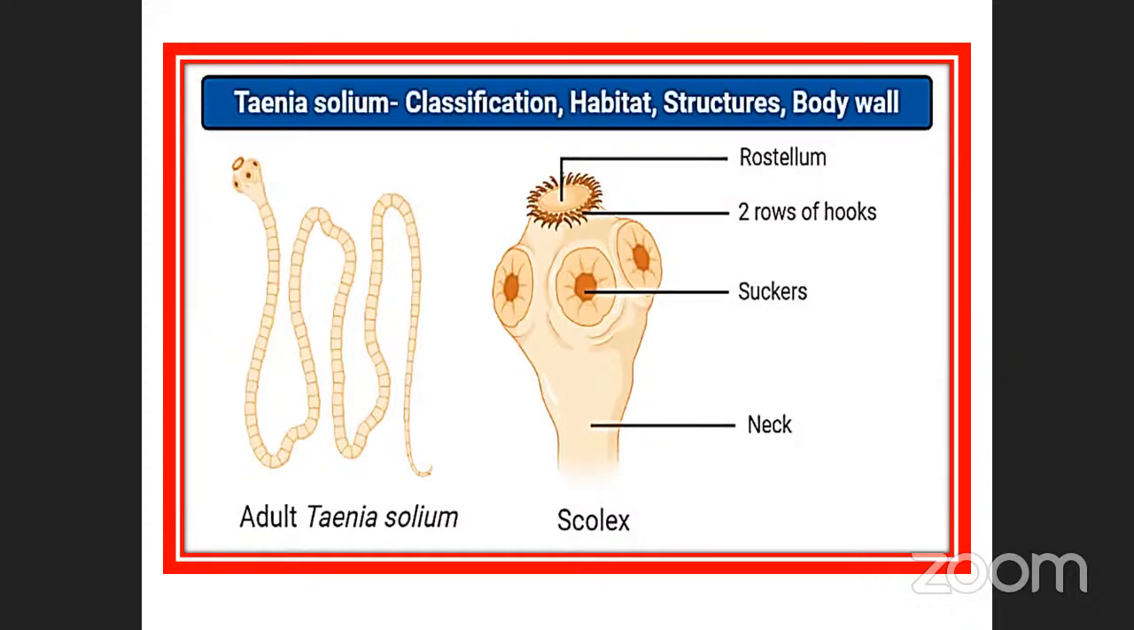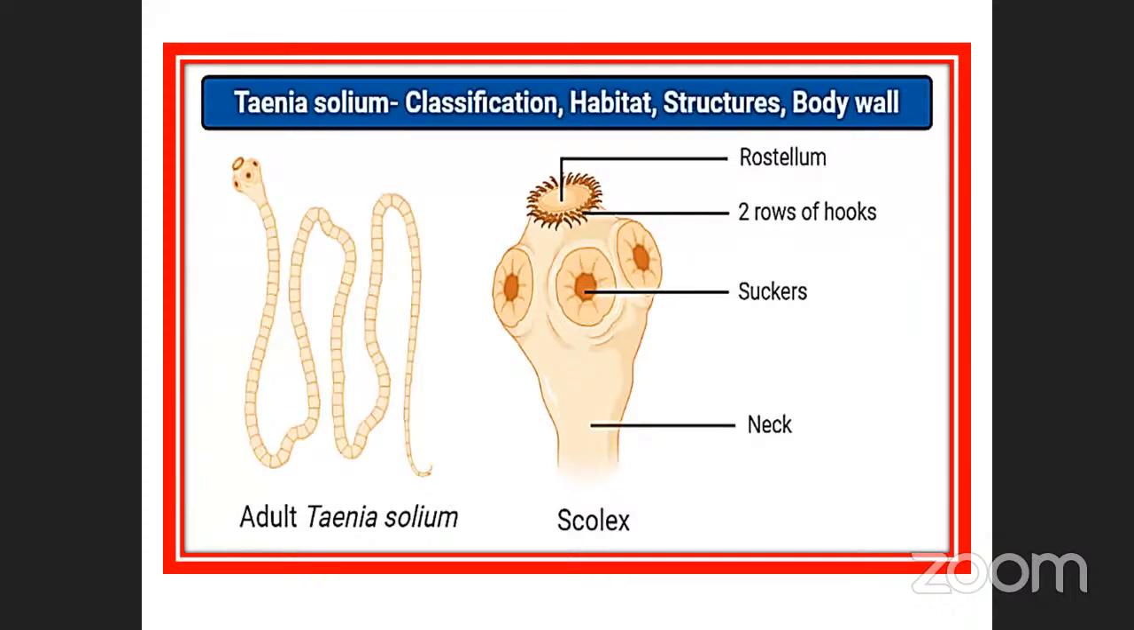They may ask diagrammatical questions. How many rows of hooks are present? 2 rows of hooks. They adhere on the surface of the epithelial cells of the human body. This is called a sucker. Already told you, this part is called the neck. This is collectively called the scolex. This one is called a sucker. This is the row of which one? Hooks, and the center part is called the rostellum.